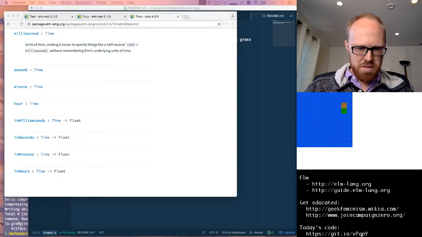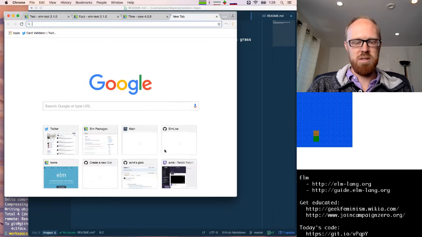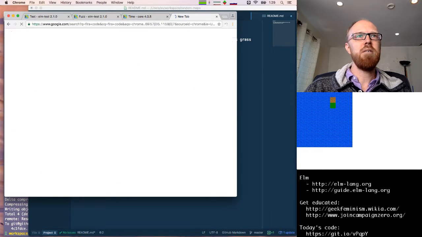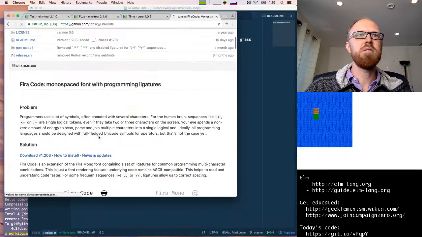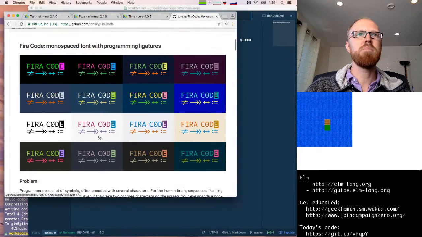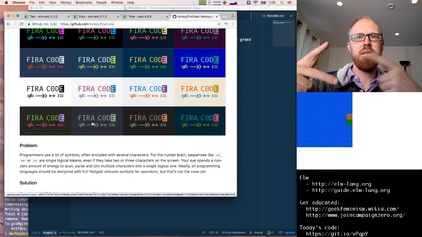Someone, Rolograph, is suggesting the Firacode font, which I'm not a big fan of myself, but a bunch of my coworkers use it. Basically it has fancy ligatures for a bunch of symbols that you use in programming. Like you do dash greater than, it's like an arrow.